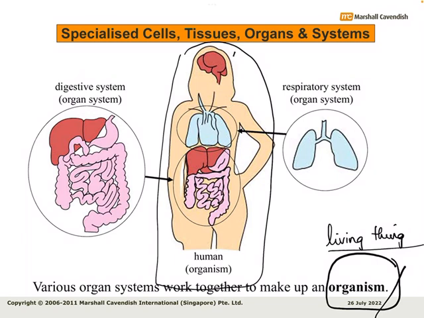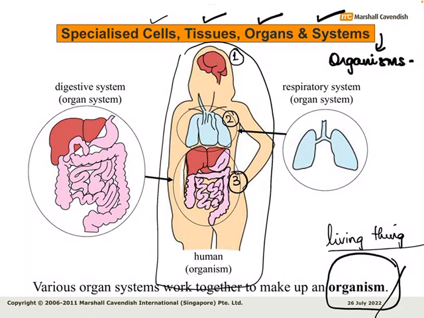Similarly, we have other systems in the body also, like the circulatory system, the nervous system, the skeletal system, the muscular system. In every system, one thing is common: different organs work together to make up an organ system. And then the last thing, which is the organism. A very simple word for an organism is a living thing. Every living thing on this planet is an organism within itself.